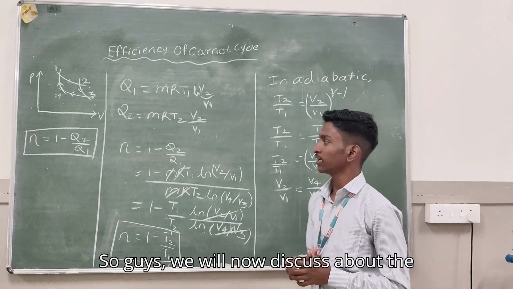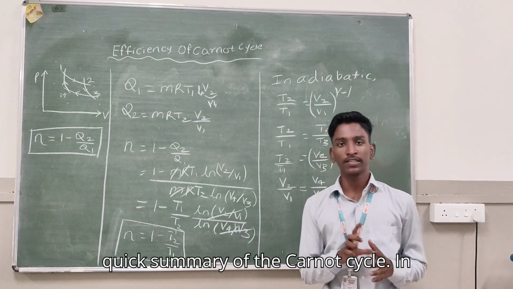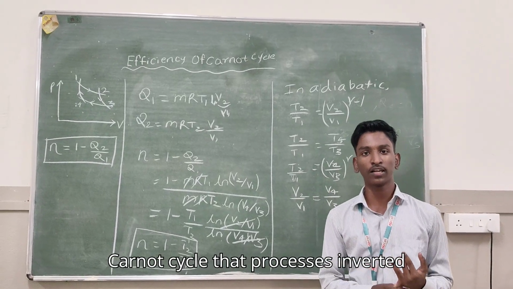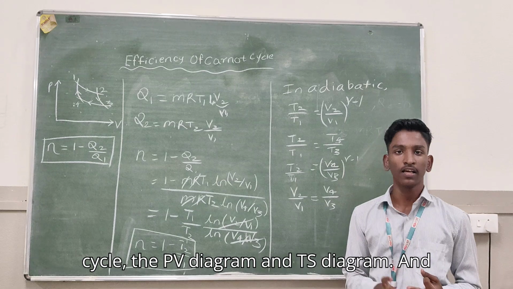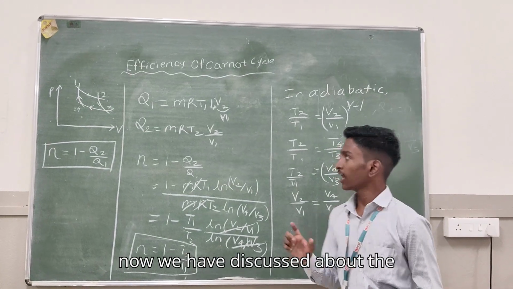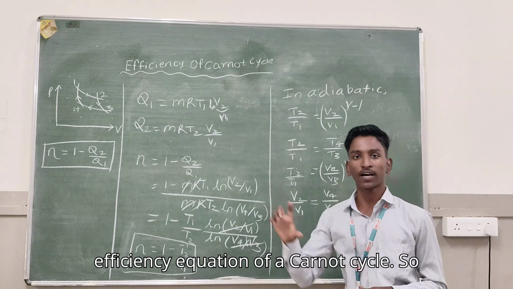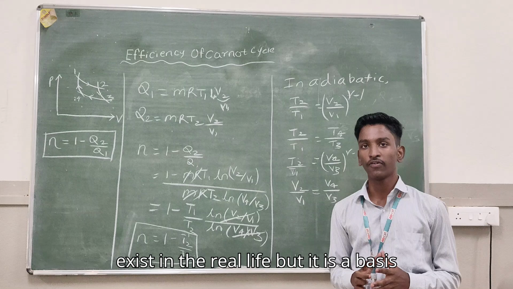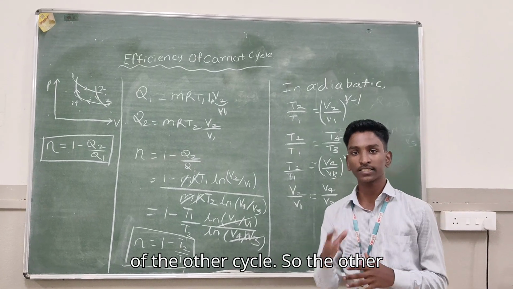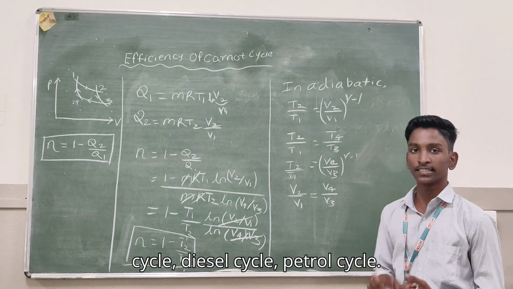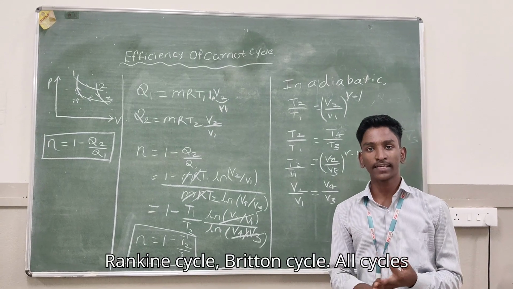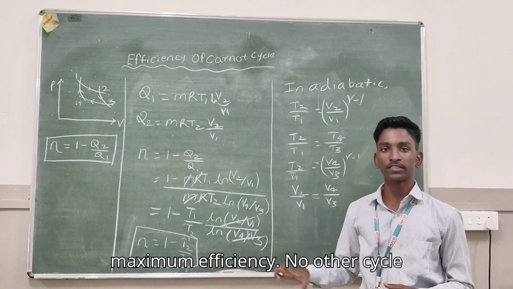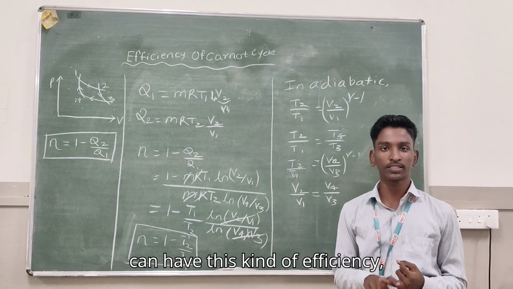We will now discuss a quick summary of the Carnot cycle. Till now we have discussed the processes involved in the Carnot cycle, the history of the Carnot cycle, the PV diagram and TS diagram, and the efficiency equation of a Carnot cycle. The Carnot cycle is the ideal cycle. It doesn't exist in real life, but it is the basis of the other cycles. The diesel cycle, petrol cycle, Rankine cycle, Brayton cycle, all are derived from the Carnot cycle. It has maximum efficiency. No other cycle can have this kind of efficiency.